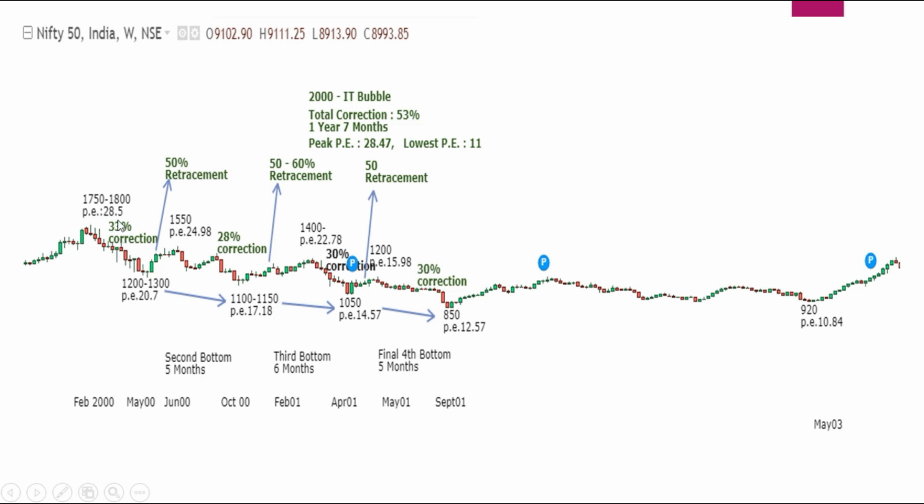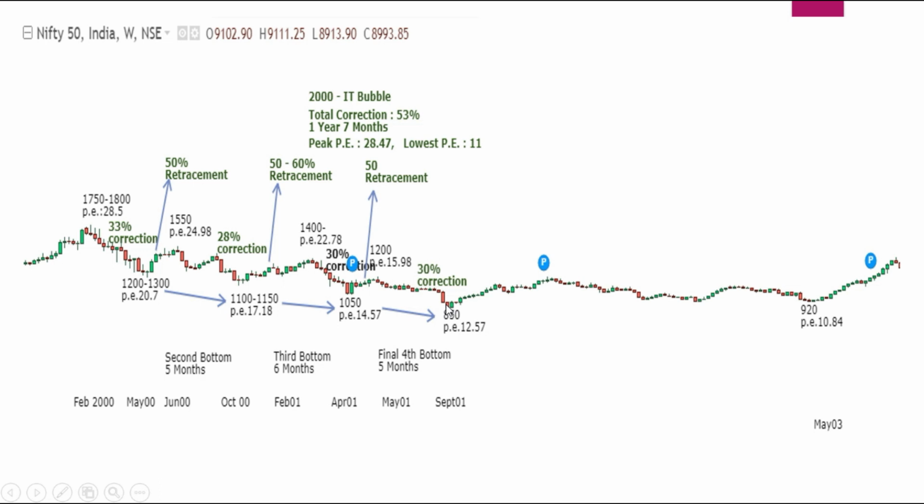So when the PE is around 28, it is not a surprise to see a correction of 30-35% in the first leg. This you will appreciate once you come to the situation in the current scenario of 2020 coronavirus corrections. Let us see that later. First, 33% in the first leg, then 28% in the second leg, and again a 30% correction in the third leg, again a correction of 30% in the fourth leg.